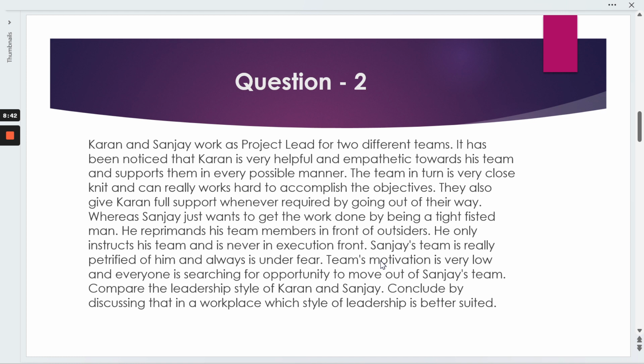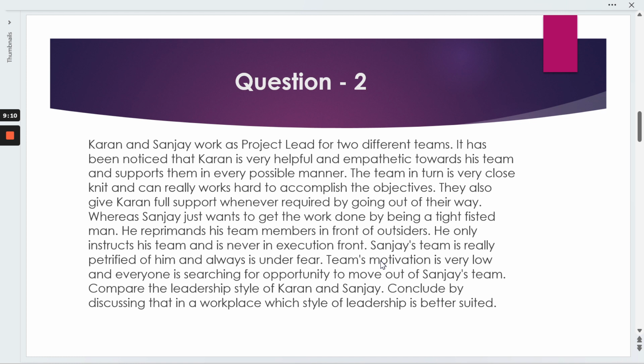Whereas Sanjay wants to just get the work done. Being a tough taskmaster, he reprimands his team members in front of outsiders. He only instructs the team and never gives any support in execution. The team is always under fear, motivation is very low, and every person is searching for opportunities to move out of Sanjay's team. Compare the leadership styles of Karan and Sanjay. Conclude by discussing which type of leadership is better suited in a workplace.